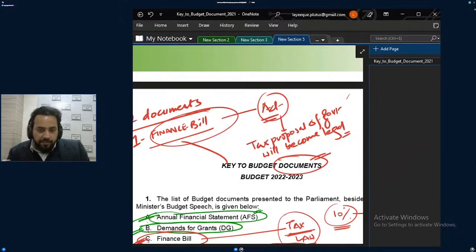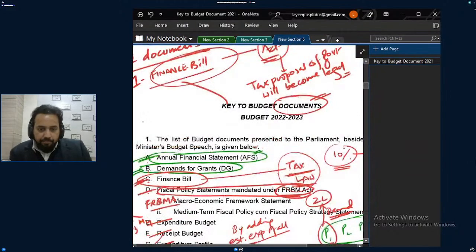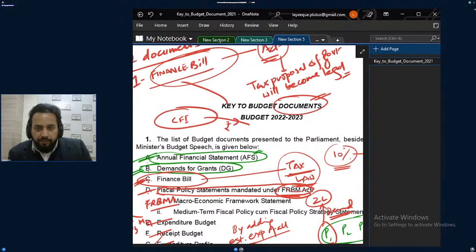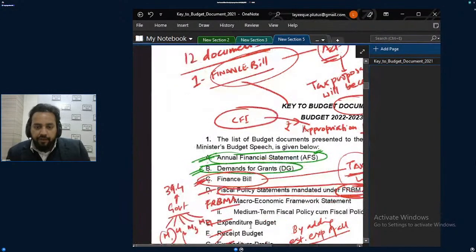When rupee is being withdrawn from the Consolidated Fund of India, then the concept of appropriation bill is coming. Got the point? The concept of appropriation bill is coming when rupee or money is withdrawn from Consolidated Fund of India.